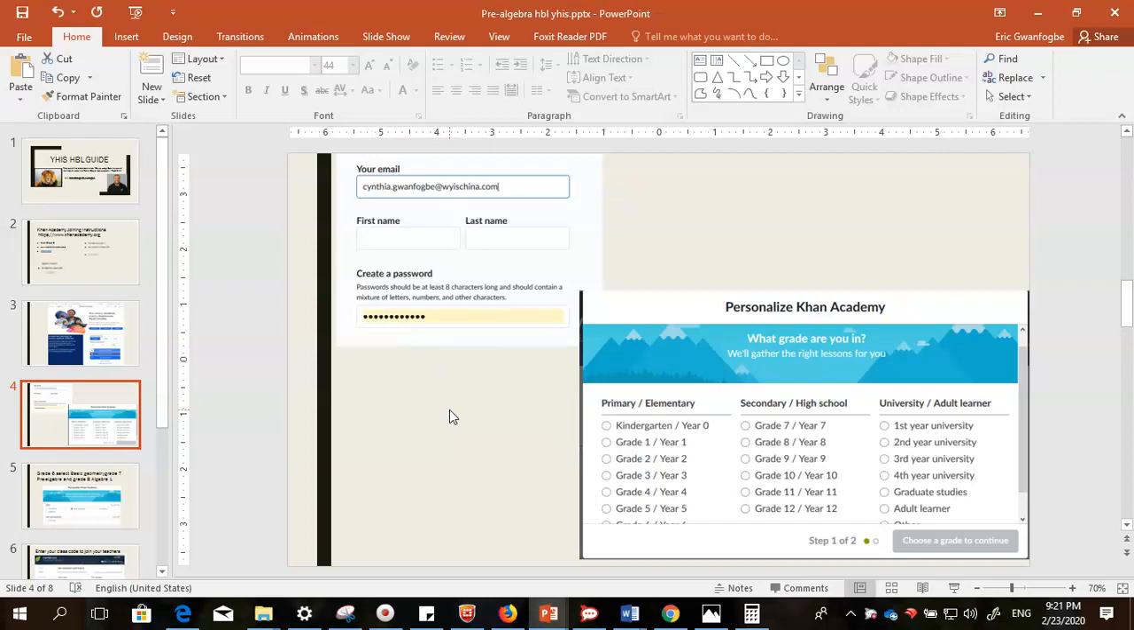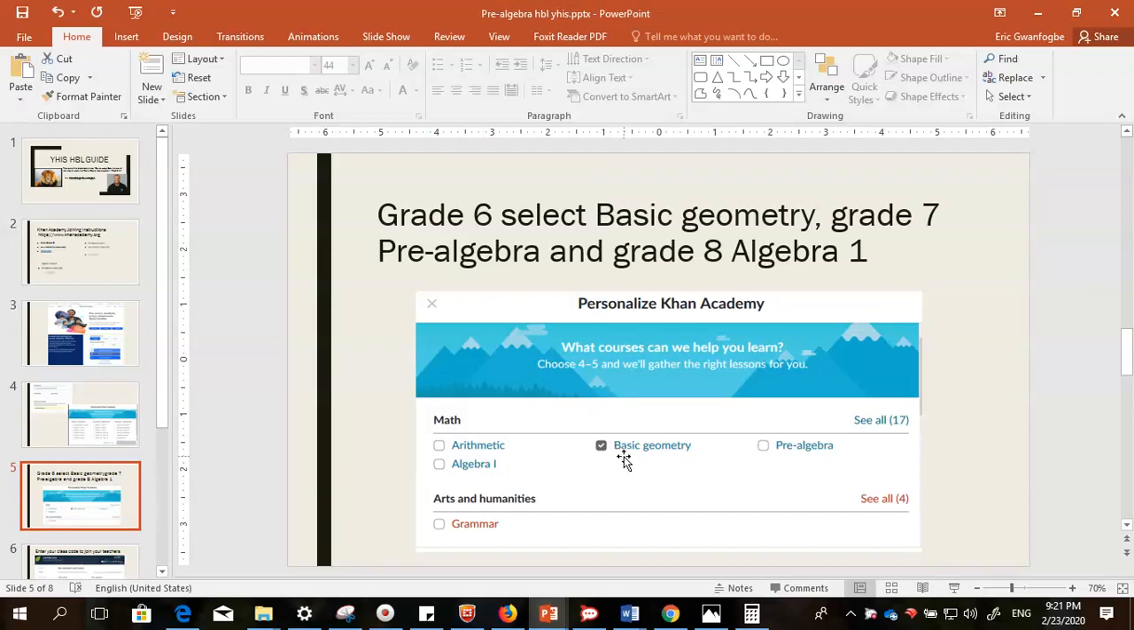After having created your password, you will turn to this page where you will be able to select your class. If you are in grade 6, you choose your class accordingly there. When you go to the grade 6 class, I want you to take basic geometry. Your teacher told me you need to complete coordinate plane. So you need to click on basic geometry for grade 6, grade 7 needs to go to pre-algebra, and grade 8 needs to go to algebra 1. So you click there and then you click continue.